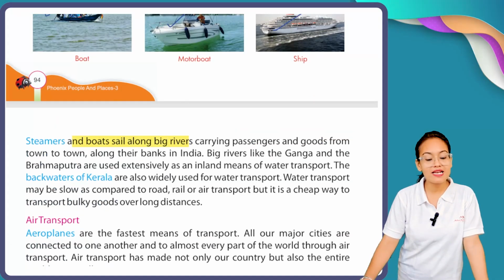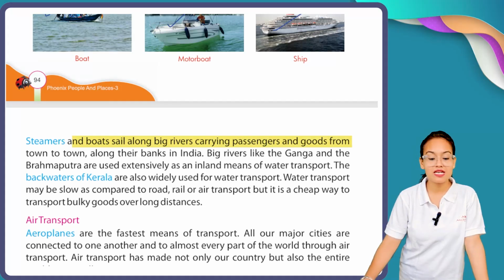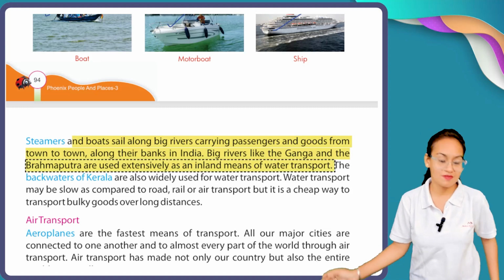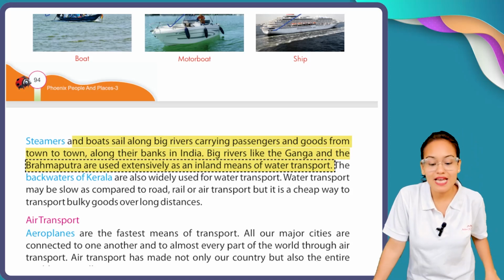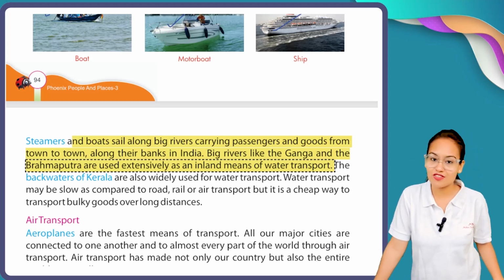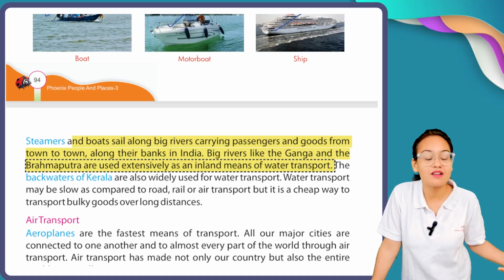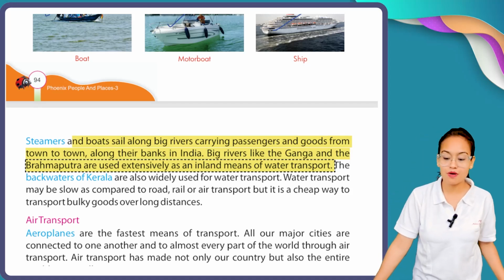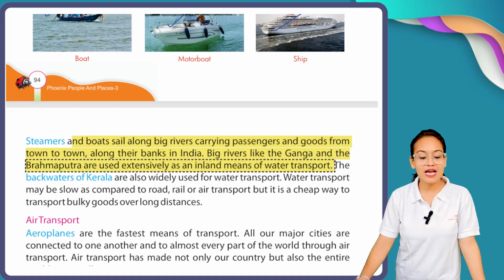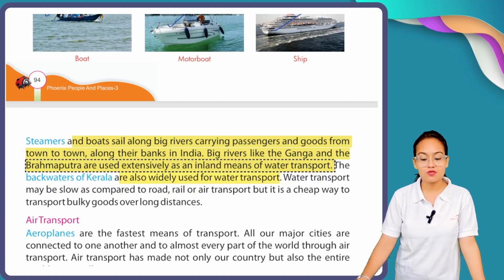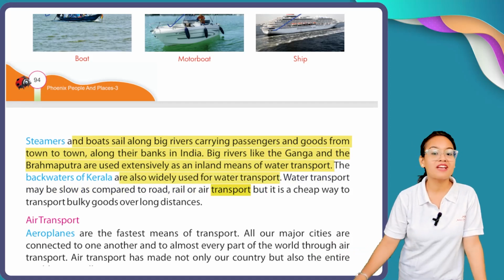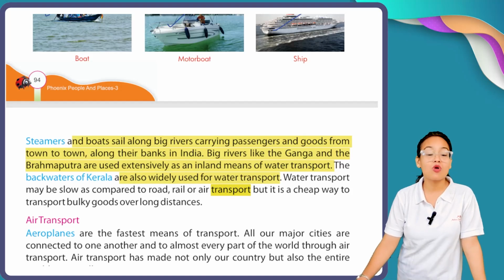Steamers and boats sail along big rivers carrying passengers and goods from town to town along their banks in India. Big rivers like the Ganga and the Brahmaputra are used extensively as inland means of water transport. Steamers and boats carry passengers from one place to another, and usually they sail in bigger river bodies like the Ganga and Brahmaputra. The backwaters of Kerala are also widely used for water transport. The backwaters of Kerala also act as water transport.